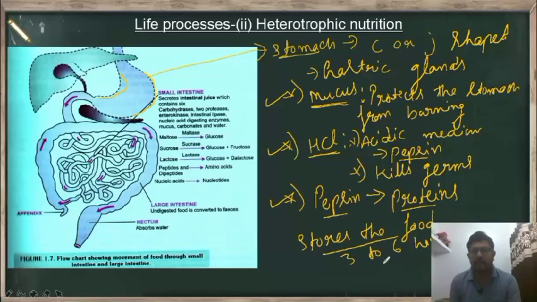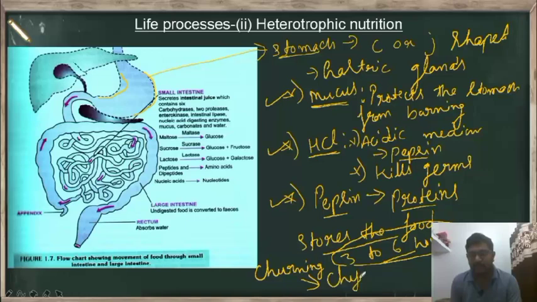So depending on the type of nutrient, for example, if it is a carbohydrate, the lifetime of the carbohydrate in the stomach is less, but for protein it is larger. And during this storage time in the stomach, due to the contraction of the muscle, it causes churning, that means proper mixing of the food with other gastric juices, and it forms a curd like structure called chyme. So in the stomach, finally our food becomes a curd like structure called chyme.